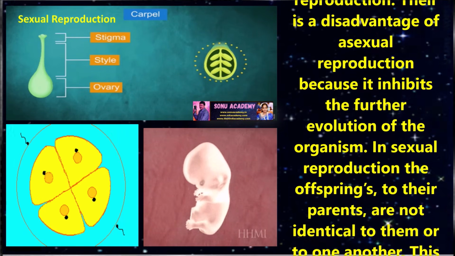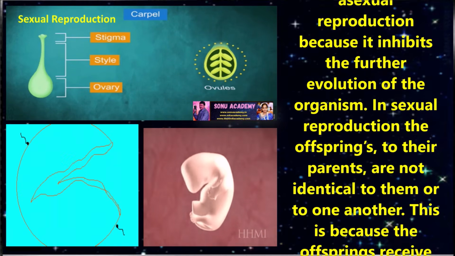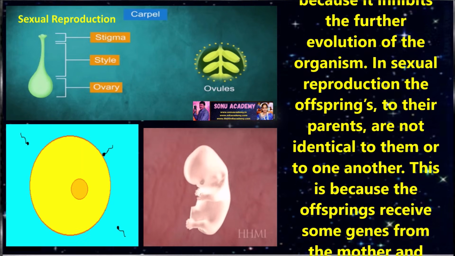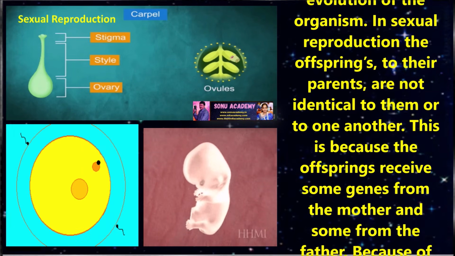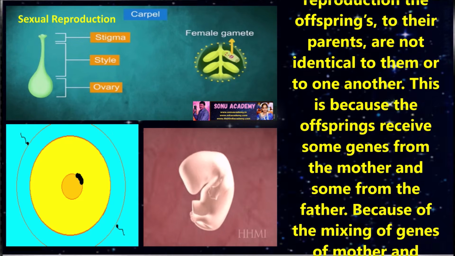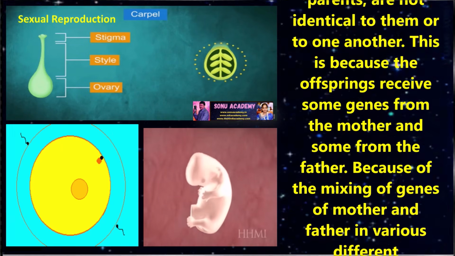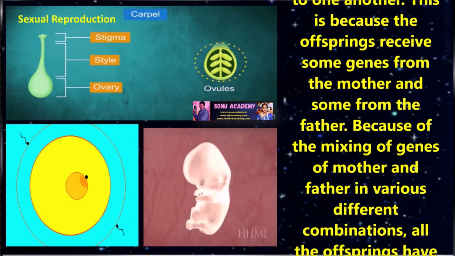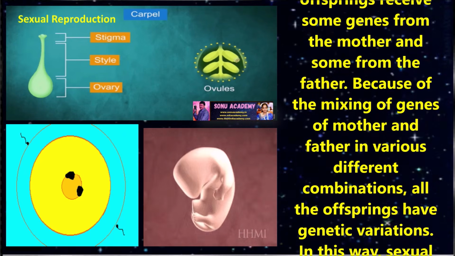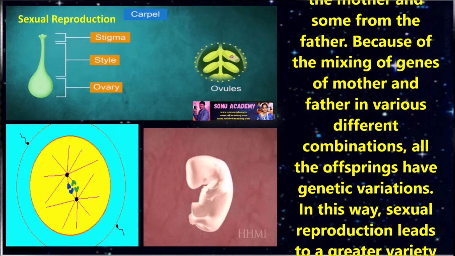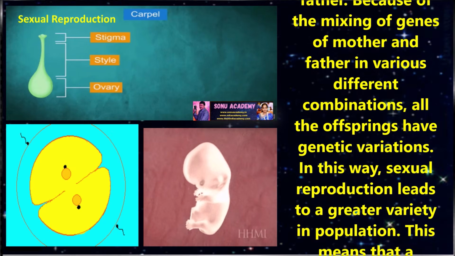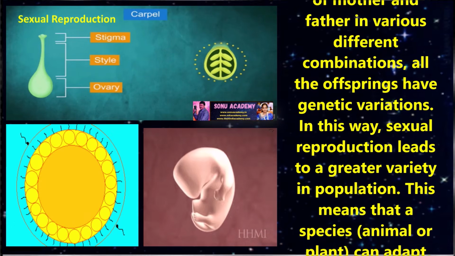Children, in sexual reproduction, the offsprings are not identical to the parents or to one another. This is because the offspring receives some genes from the mother and some genes from the father. Because of the mixing of genes of mother and father in various different combinations, all the offsprings have genetic variations.